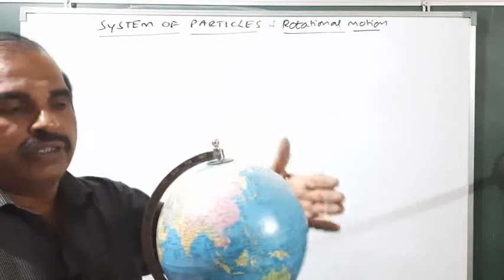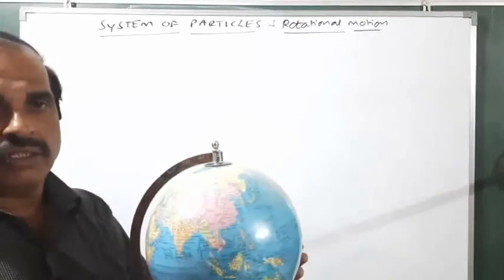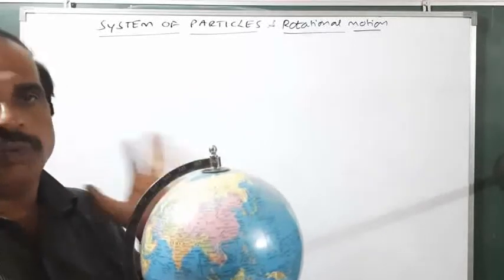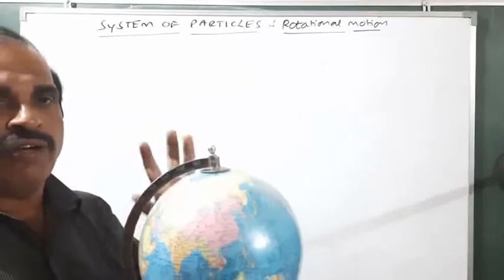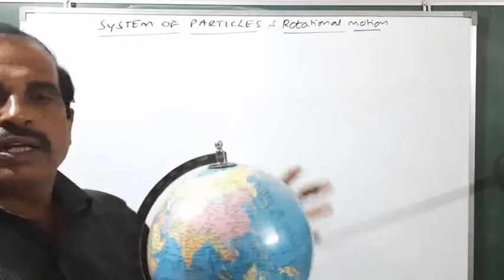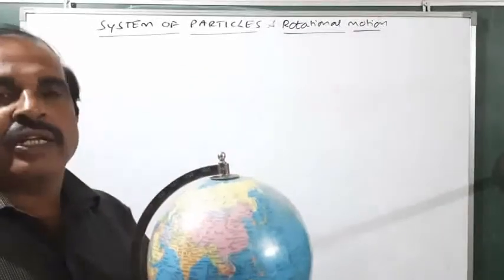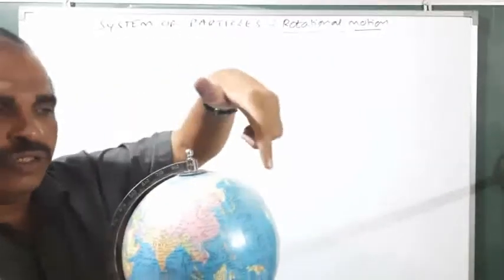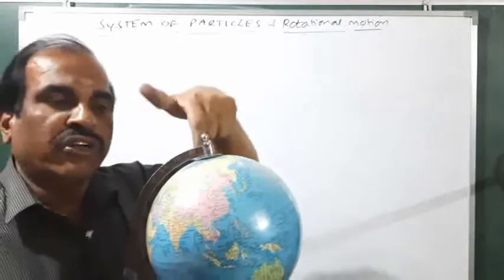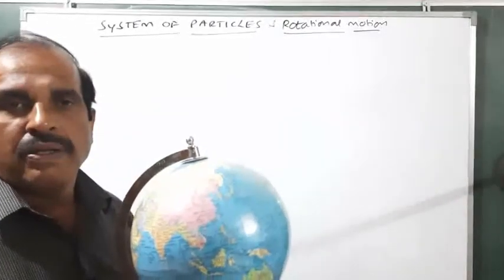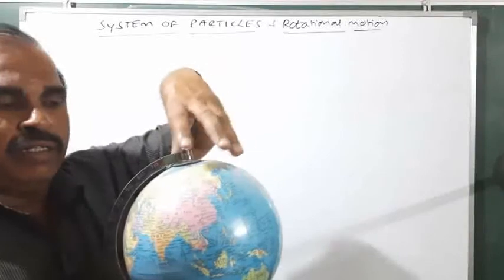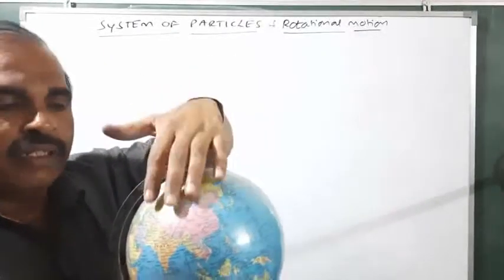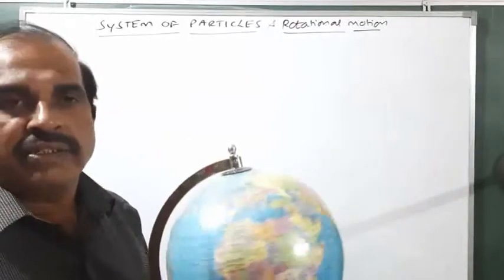You all know this is the model of the earth. One example of a model is the globe. The globe is actually a model of the earth. Now there is a very interesting question regarding this earth. The radius of the earth is 6,400 kilometers. Somehow imagine that the radius of the earth is decreased. Then what happens to the length of the day?